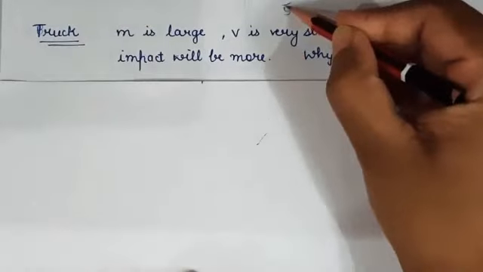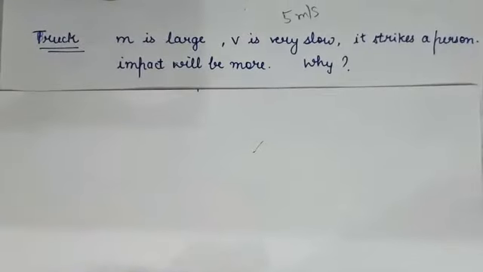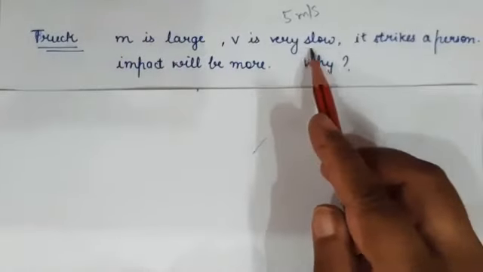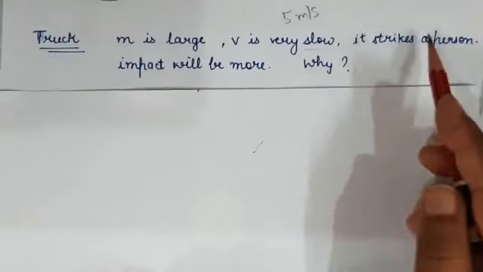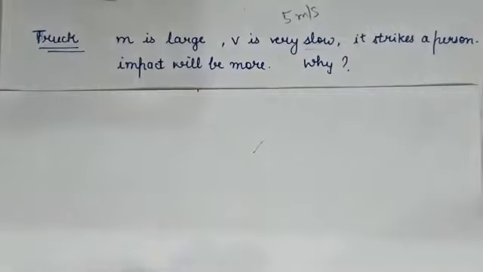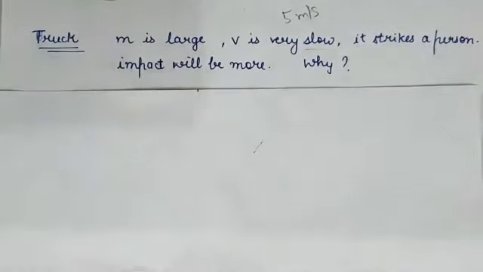Say it has 5 meter per second. The speed or the velocity of that truck is very less. Now, whenever this truck is moving with this much slow velocity, it can strike a person standing in its path. Okay, so as a result, the impact will be more.